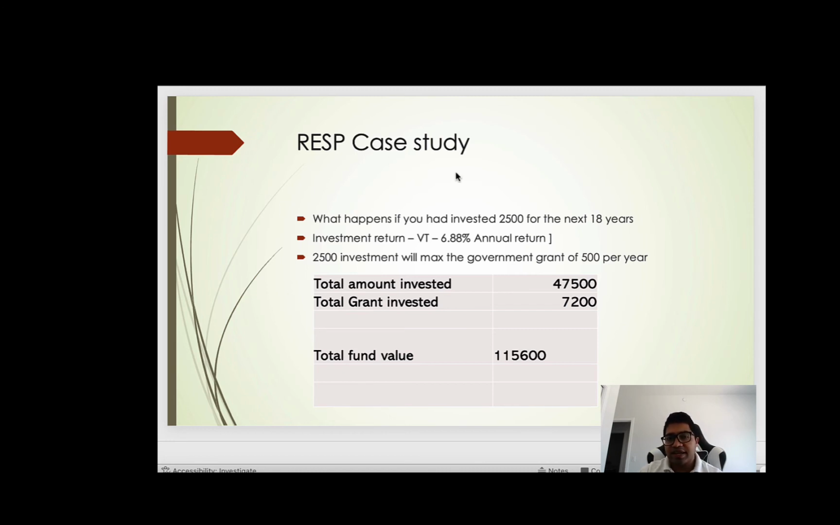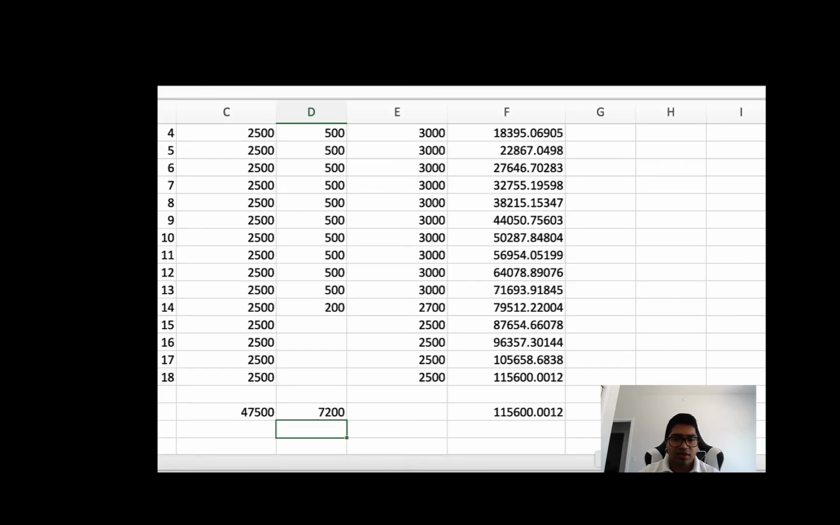So let's look at a case study of what happens if you invest $2,500 for the next 18 years and the investment return is 6.88% in a diversified global stock fund like VT. What will happen to that? The total amount invested will be $47,500. The maximum grant you receive is $7,200. And the fund value will be around $115,000 if the expected rate is realized. So let's look at the Excel sheet to understand it better.